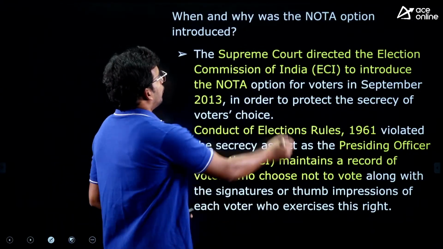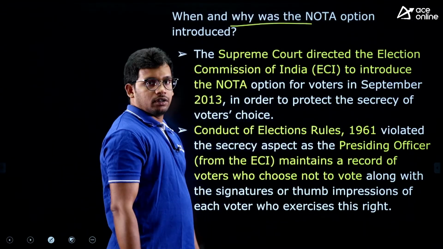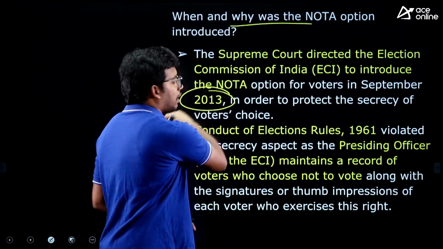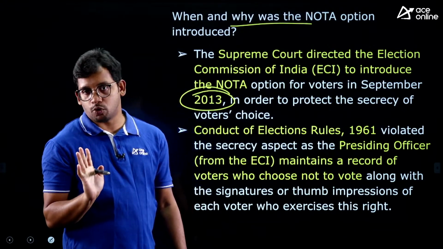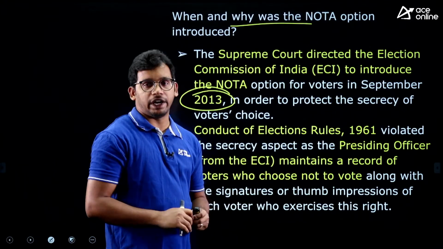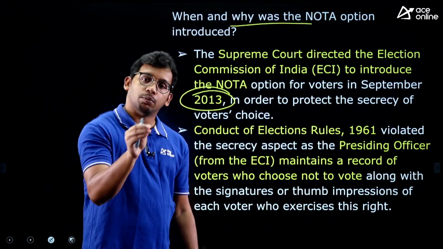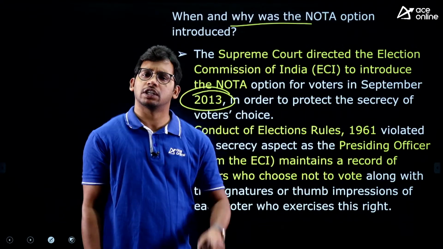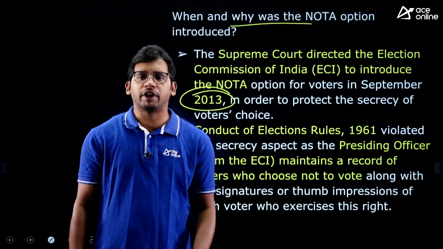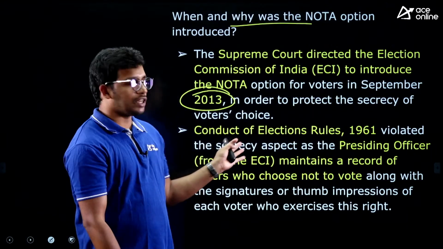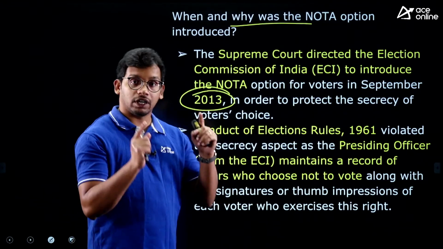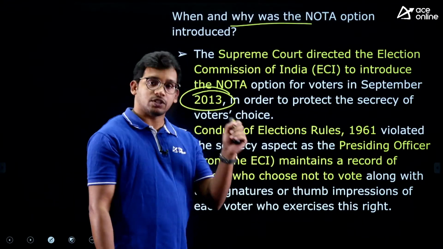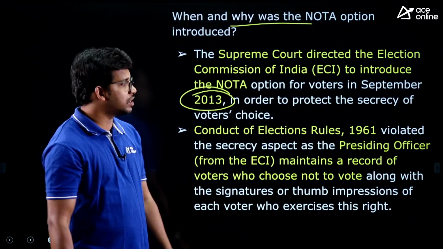Now, when and why was the Nota option introduced? It was introduced in 2013, after the recommendation or mandate by the Supreme Court. Earlier, many cases were filed that some people who don't want to vote for any of the persons were not going to polling stations, and people were identifying them and affecting their privacy. So a petition was filed, and the Supreme Court mandated the Election Commission of India to introduce this Nota option in every constituency in the coming days.